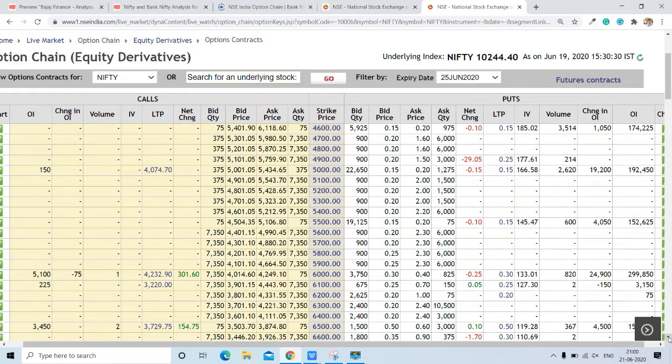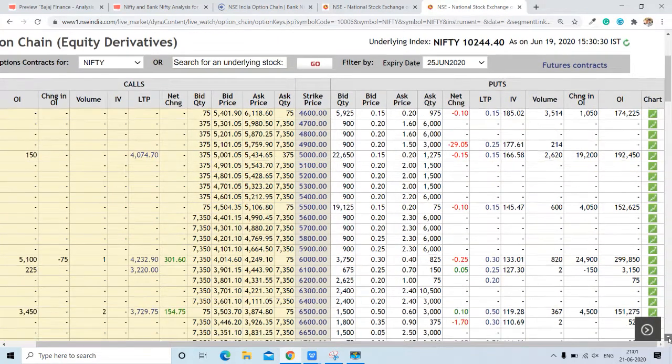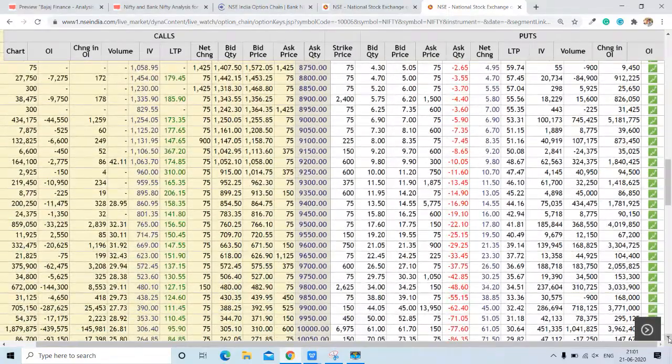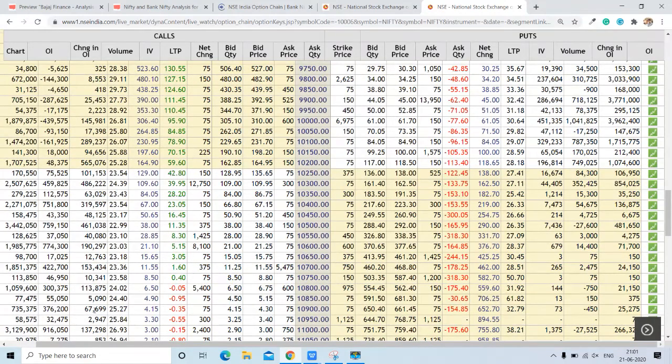closing trading range for the Nifty, and we are talking about the 25th June expiry, that is the monthly expiry of June. For finding the trading range, we have to find out the highest call and highest put for Nifty. Highest call will act as the highest resistance, whereas the highest put will act as the highest support for the Nifty.